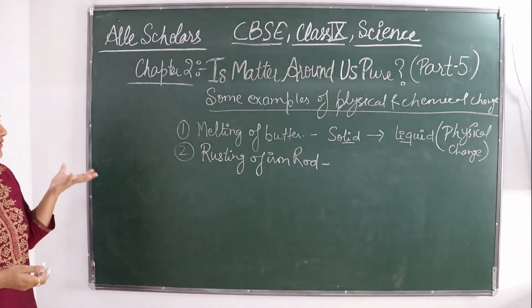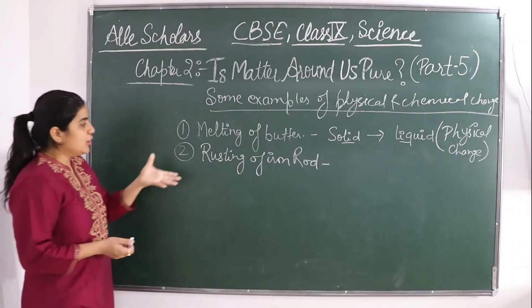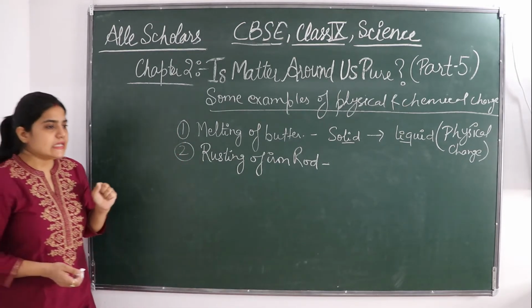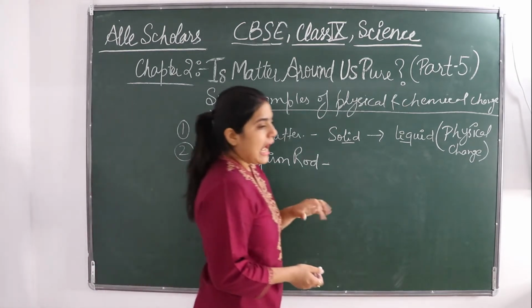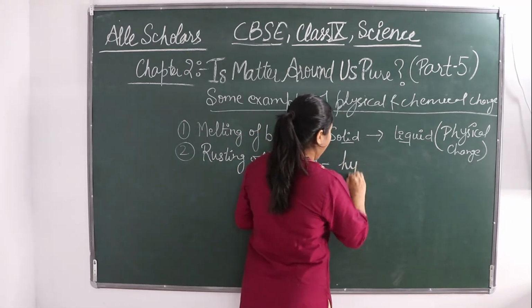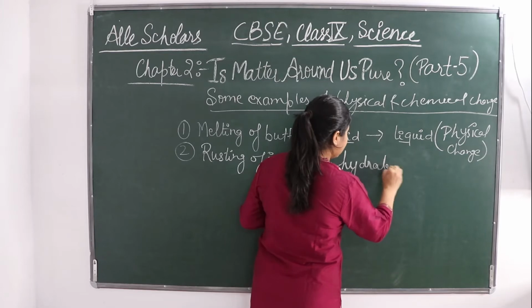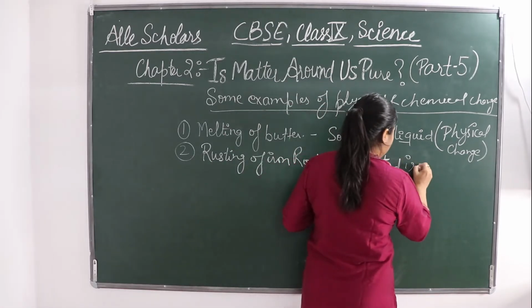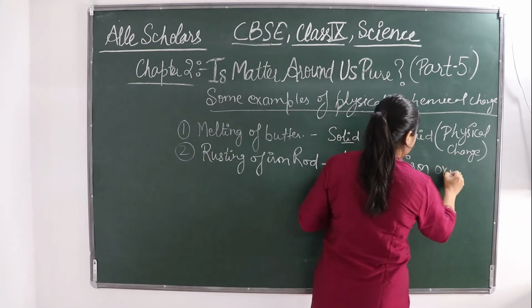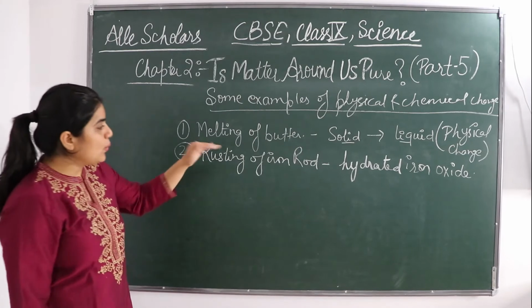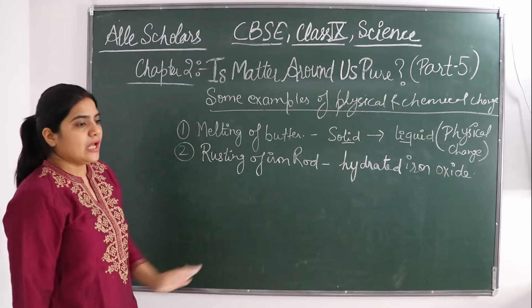So what happens when rusting occurs? During rusting, a new chemical compound is formed. And that chemical compound is called hydrated iron oxide. So when a new chemical is formed,